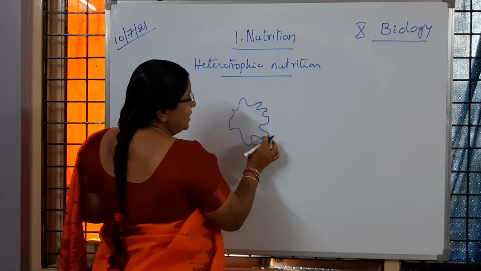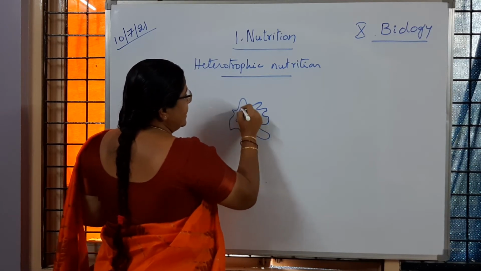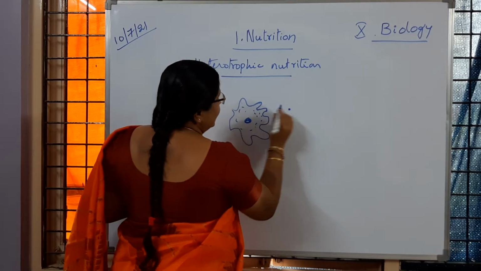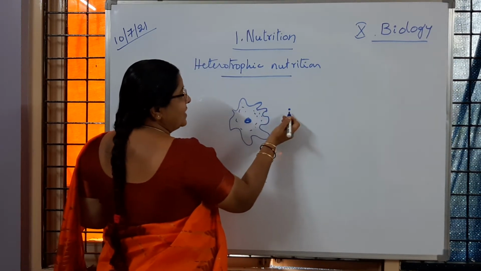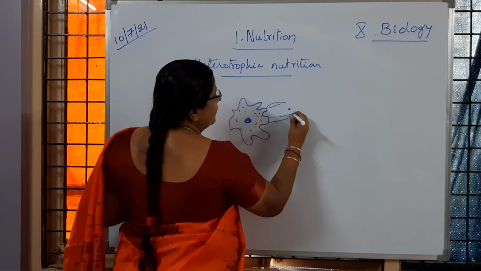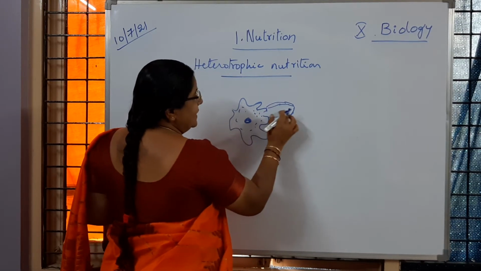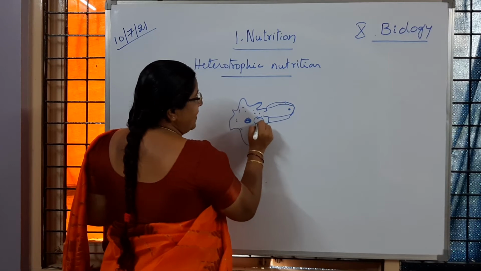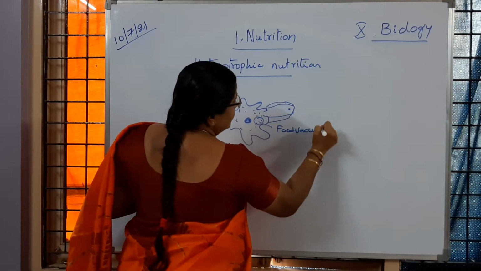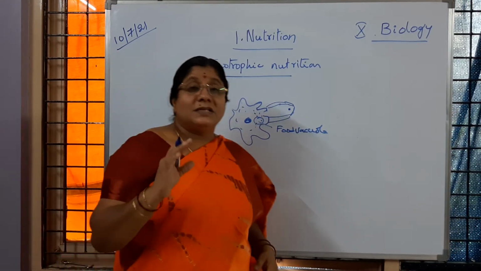Pseudopodia are said to be finger-like projections. So this is the nucleus, and here it contains the cytoplasm, and it lives in water. It finds the organic molecule here. The pseudopodia will extend there like this, and finally the food material is entering into the body, and it reaches the food vacuole. The digestion process is going to happen.